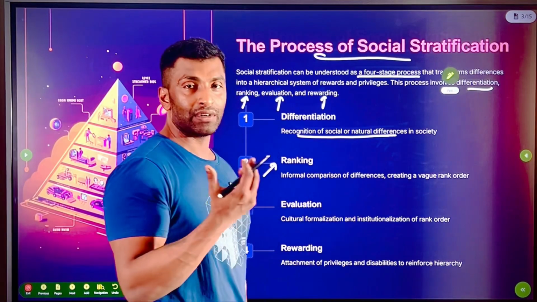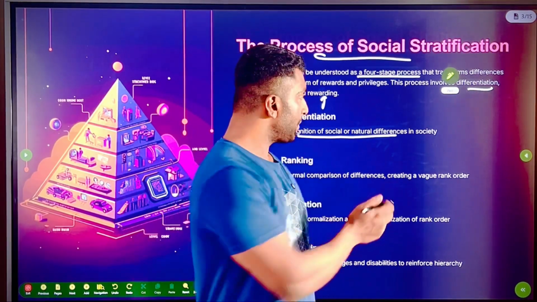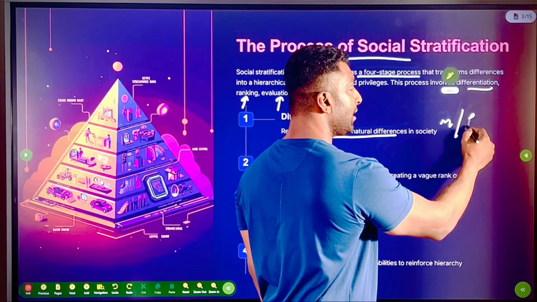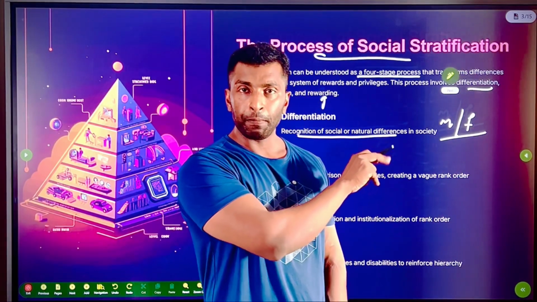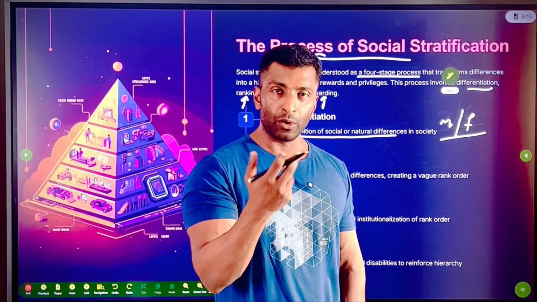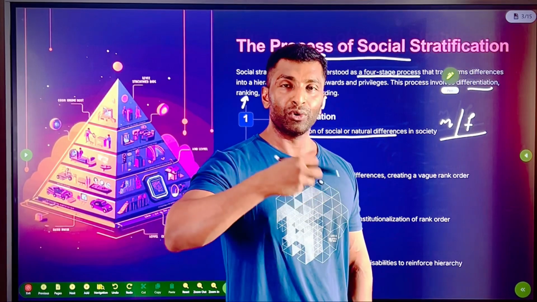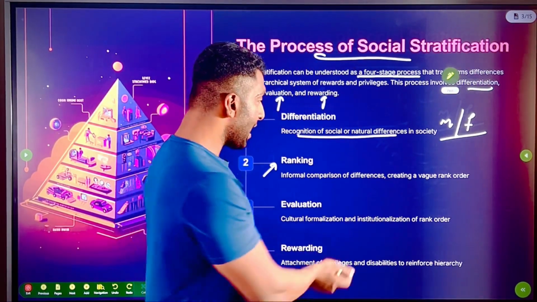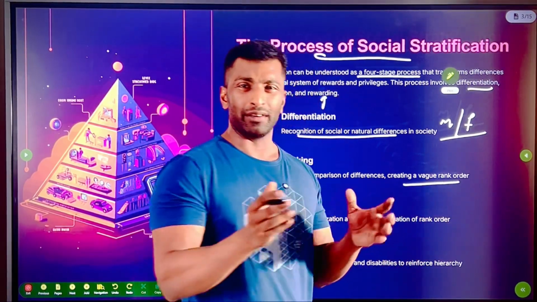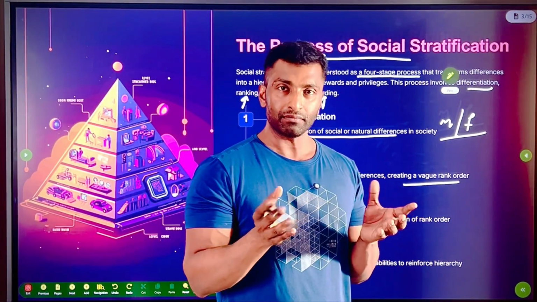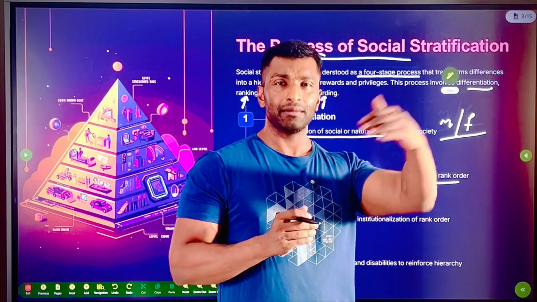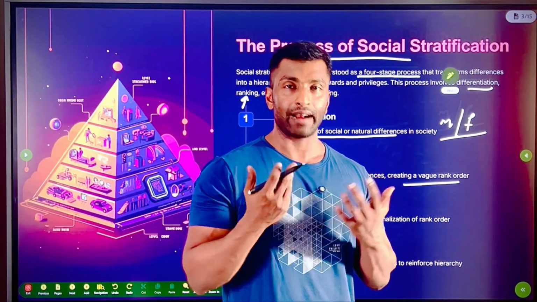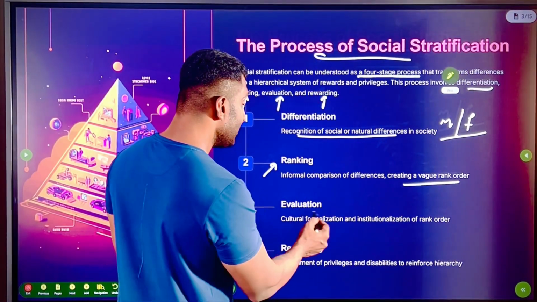informal comparison will start over a period of time. So I told you male, female, differences there. Comparison will start slowly. Who's doing more job or work, who's doing the toughest task, like that. So comparison will start, and a rank order is created, a vague rank order. This comparison will say that, yeah, male is superior, like that. Okay, create a rank order. And then what is the next step?